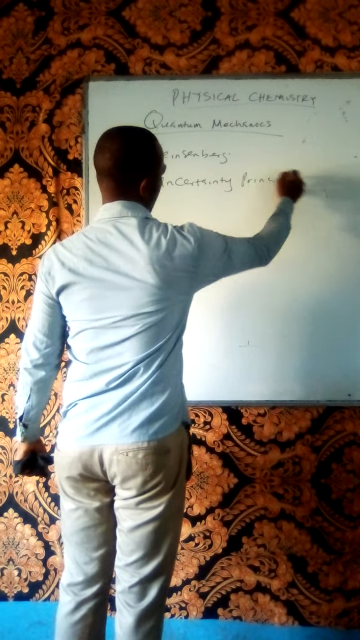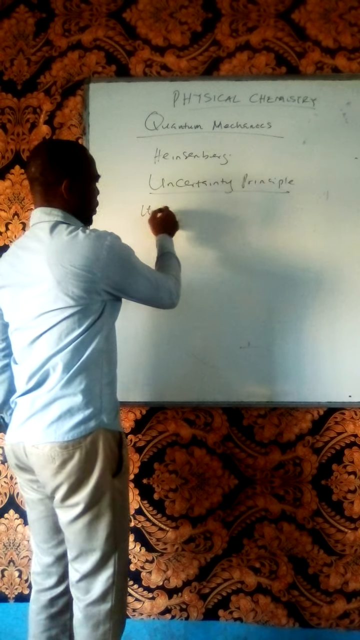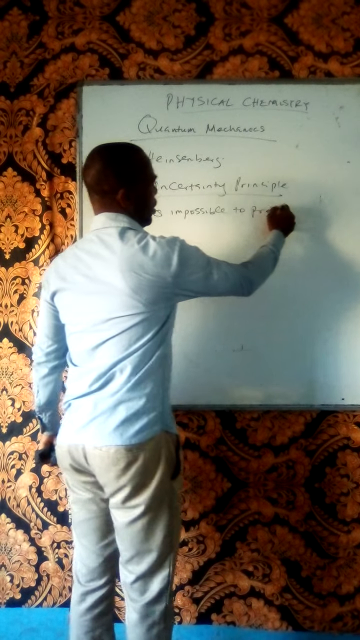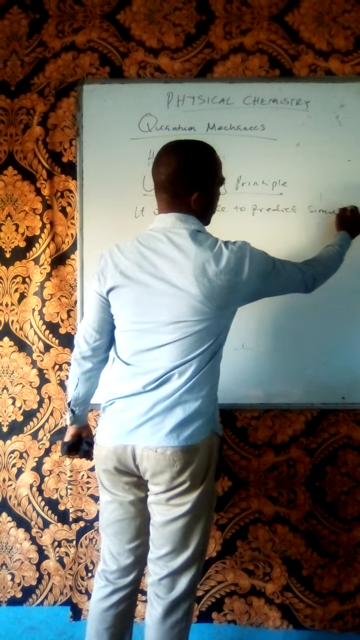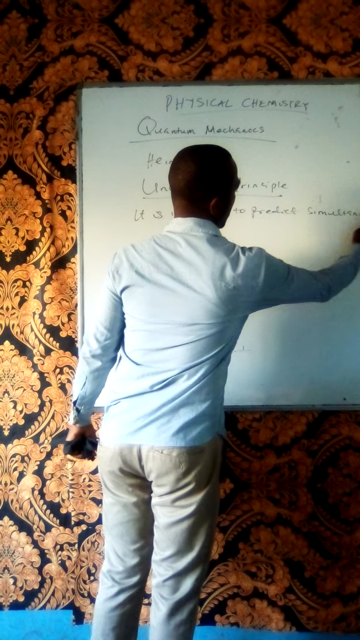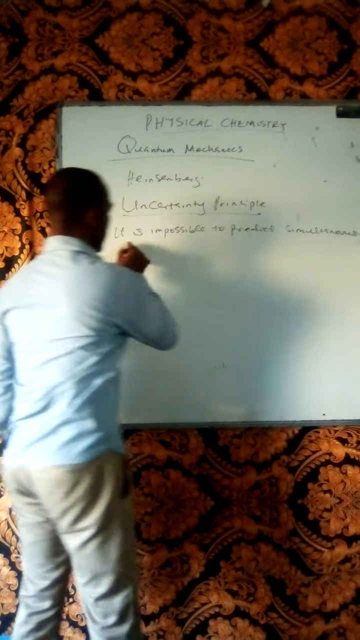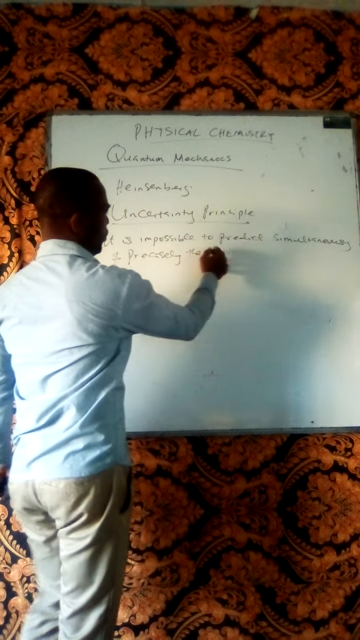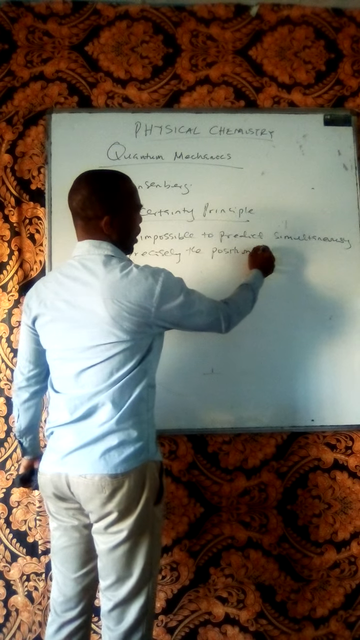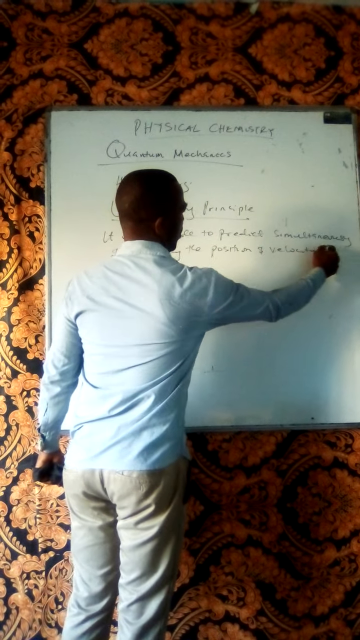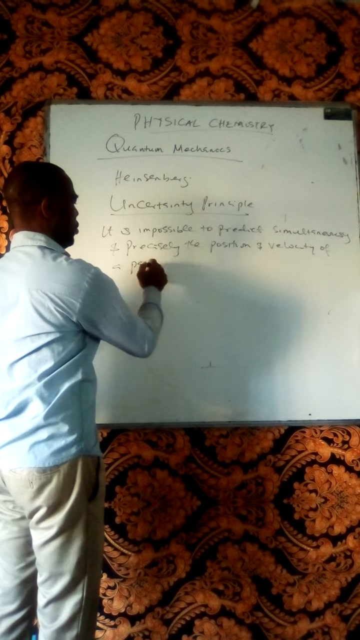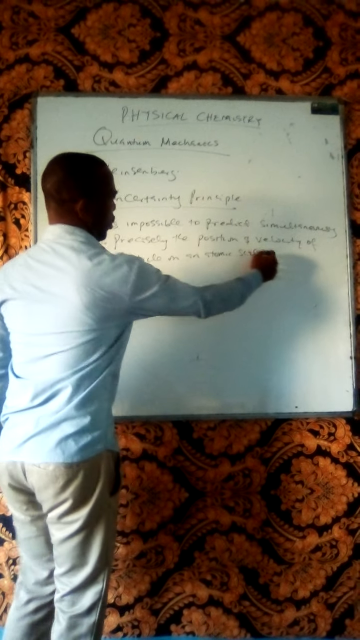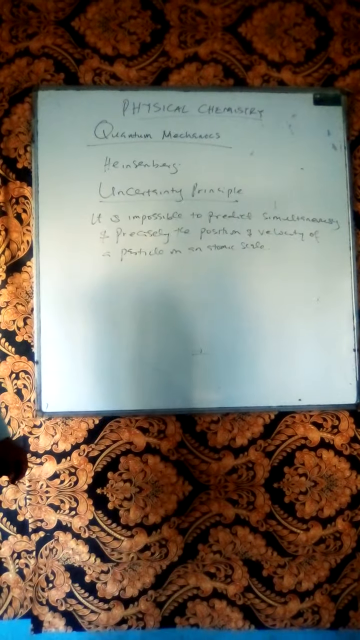The uncertainty principle states that it is impossible to predict simultaneously and precisely the position and velocity of a particle on an atomic scale. So this is the Heisenberg uncertainty principle.